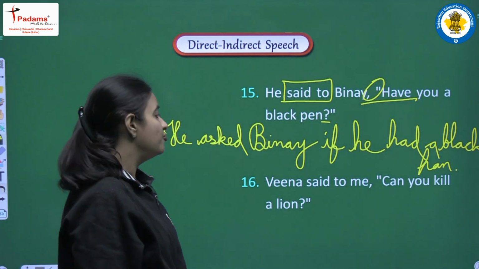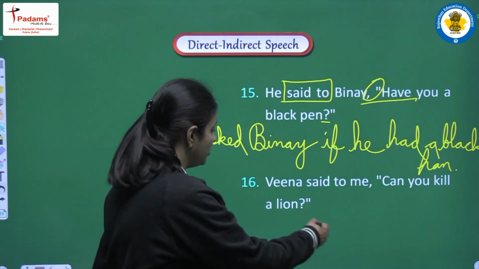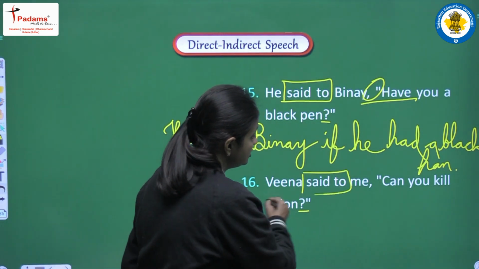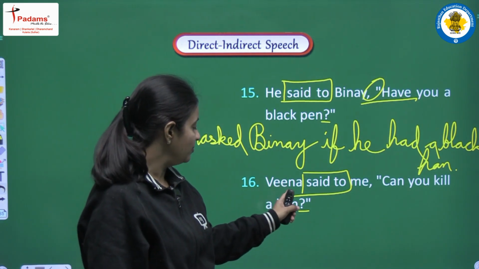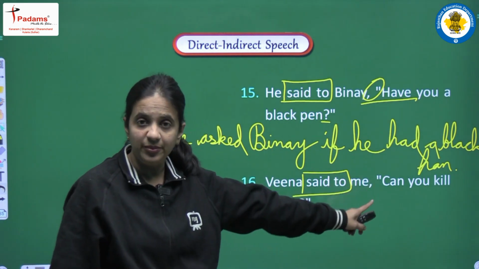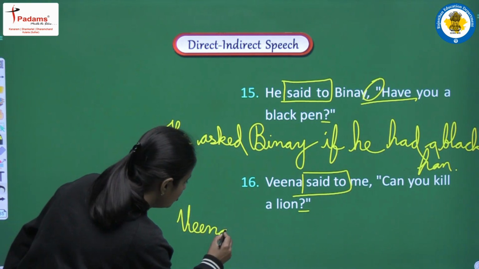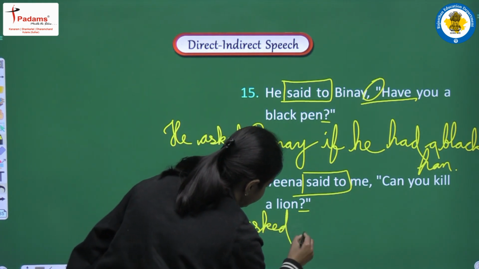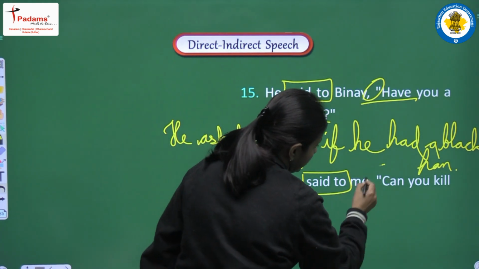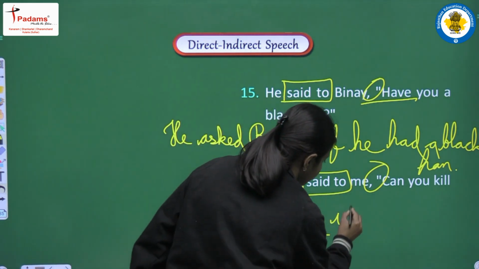Next sentence, Veena said to me, can you kill a lion? So we are having an interrogative sentence. So said to, it will be converted into asked. So our sentence will be Veena asked me. So let's write that much. It's Veena asked me. So now I am removing the commas. So our conjunction will be if.